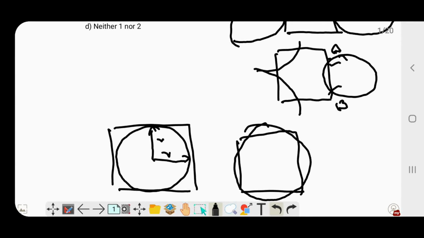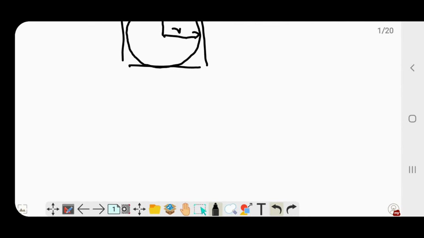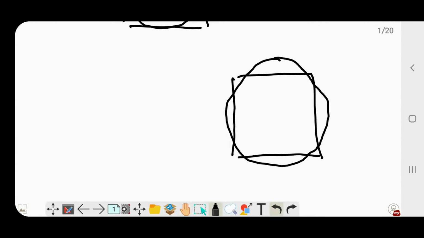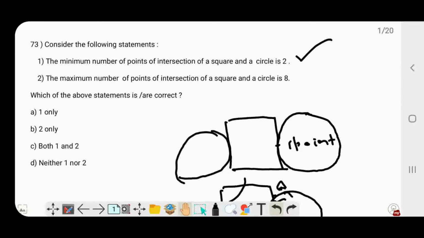I draw it in a better form, again here with a lot of space. So we have a square, and I have a circle which comes out like this. So here we have 8 points, A, B, C, D, E, F, G, whatever you'd like to name them. So we know that the maximum number of points of intersection of a square and a circle is 8. So option C, both 1 and 2, is the right option.